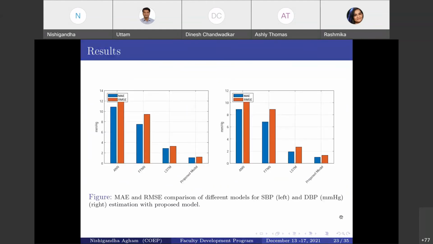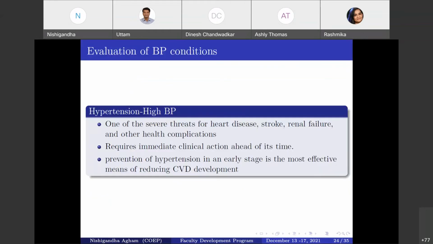So this is all about the proposed model. Now we have also evaluated our proposed model for the two basic conditions of blood pressure, hypertension and hypotension.